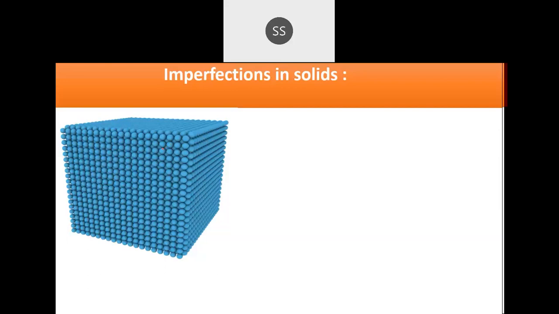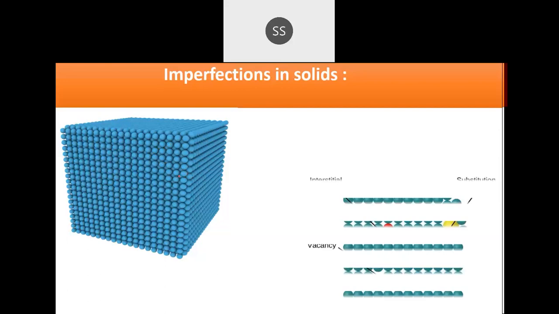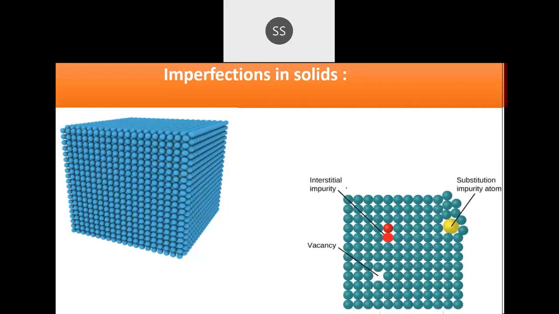arrangement. So in actual practice, let me tell you that it is very difficult to grow a perfect crystal. Some deviation or other you will be able to find in the crystal. That deviation you are finding is what we call imperfection, or defects. So how can that imperfection come?